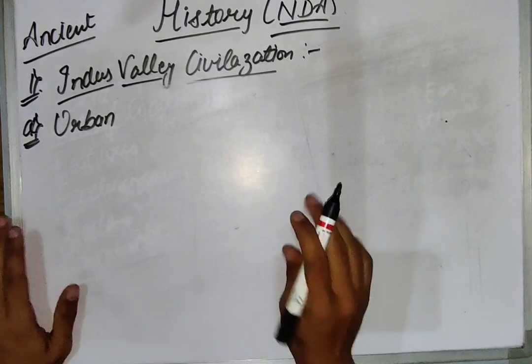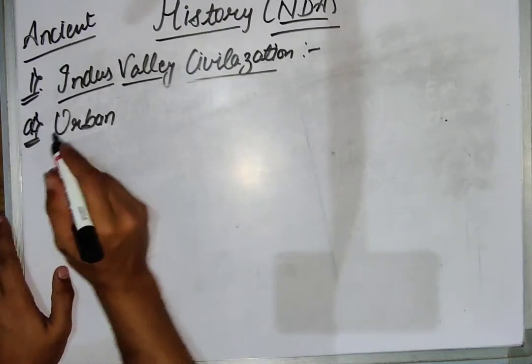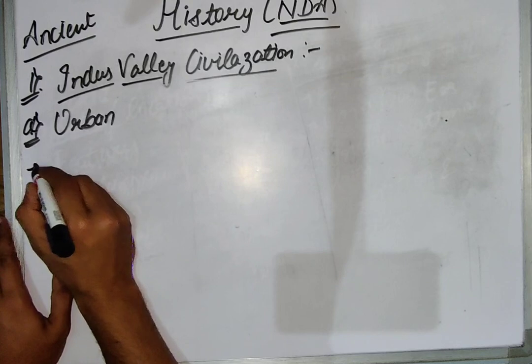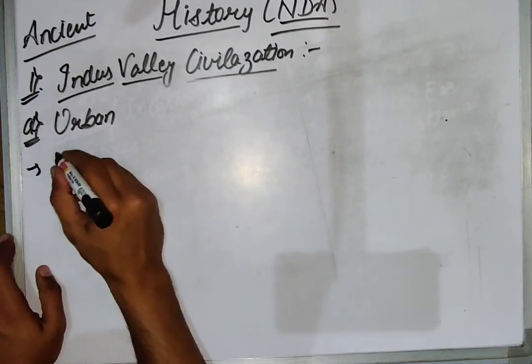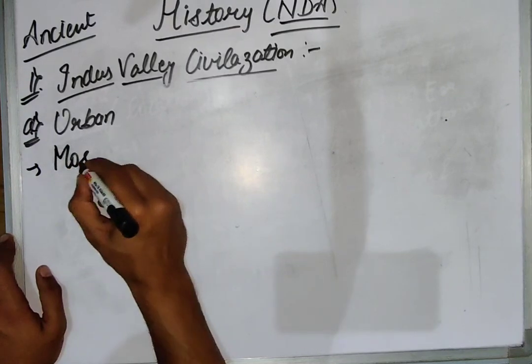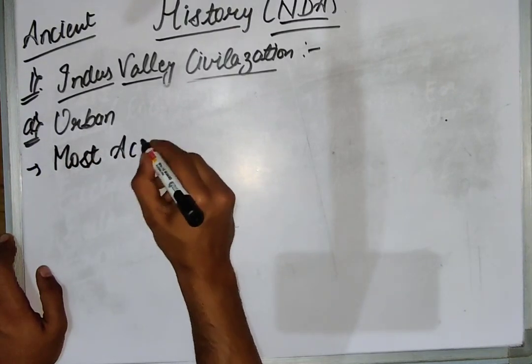And the most accepted phase of the Indus Valley civilization is 2500 BC to 750 BC. Let me write it down here. Most accepted phase.